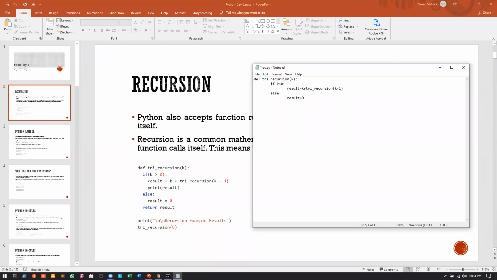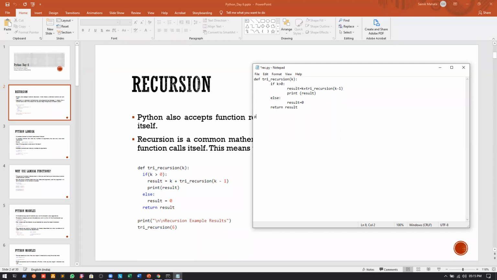Will this program work? Result is equal to 0. Okay, let us check. And lastly, I will return the result. Also, let us give the print statement because that is essential. 1, 2. So I will give the print statement result like this. And I will just press enter, and the function has now been defined.